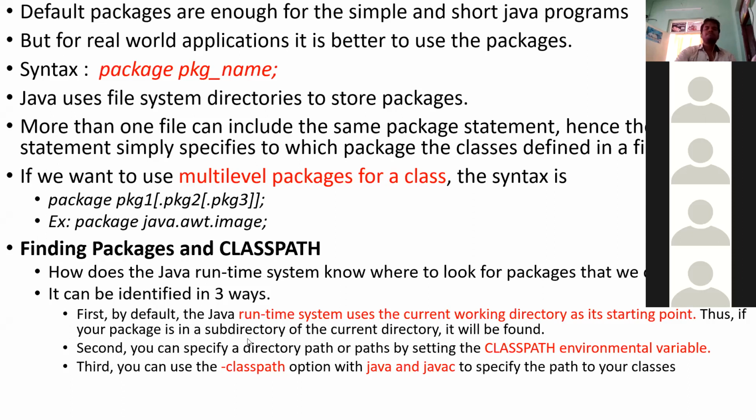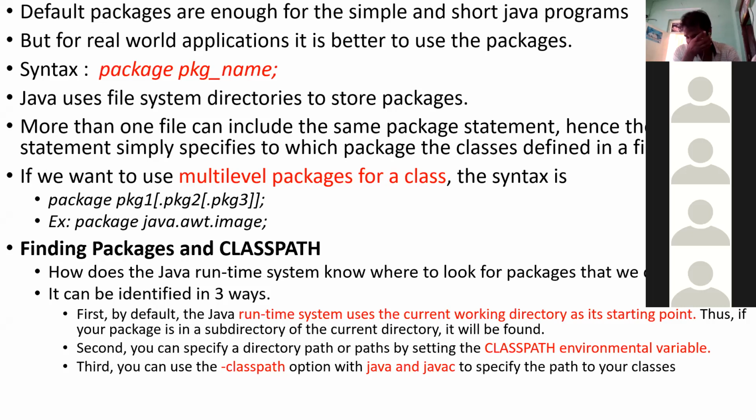First one is the current working directory, wherever you are working, where all your Java files are. By default the Java runtime system will use that current working directory. So if you store your package in the same directory or below that directory, as a subdirectory of that directory, then it is easy to identify that package.